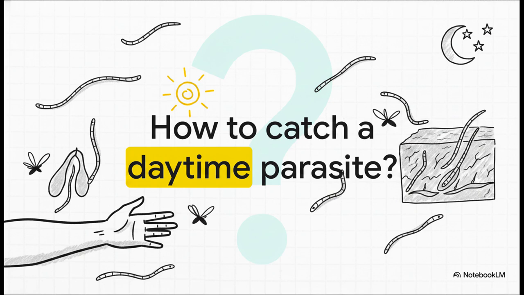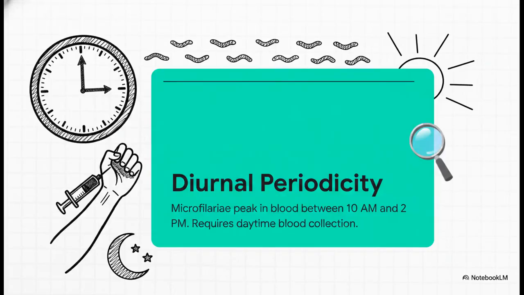Because of this unique vector, it presents a really interesting challenge for our medical detectives. Think about it. If lymphatic filariasis comes out at night and onchocerca hides in the skin, how in the world do you catch a parasite that circulates in the blood only during daylight hours? The answer is strict diurnal periodicity. You have to time your blood collection perfectly.